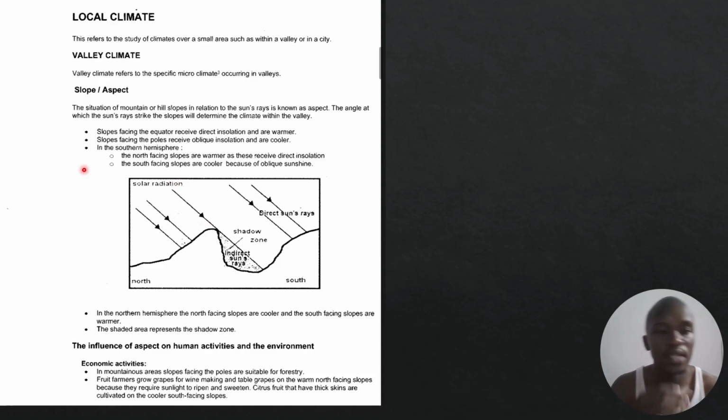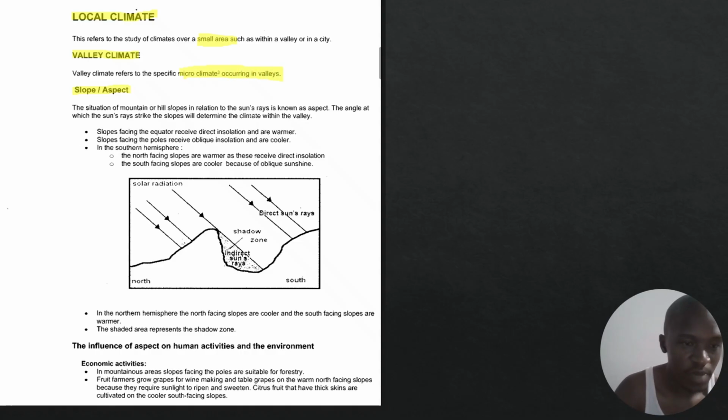And then there's this topic which speaks about slope aspect. Let me just highlight as we move on. It's very important for you to understand slope aspect. In fact, all the terminologies are important. It's very important to know exactly what we're talking about. Local should tell you that we are working with climate of a small area. Valley climate, remember, is microclimate occurring in valleys. Micro means small. And then slope and aspect: the situation of a mountain or a hill slope.